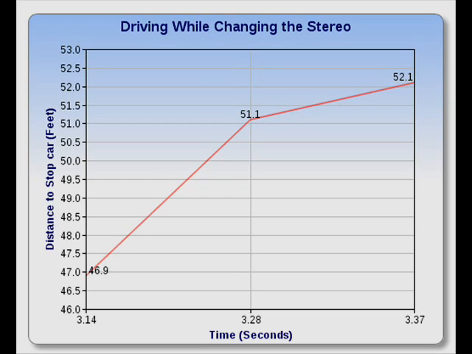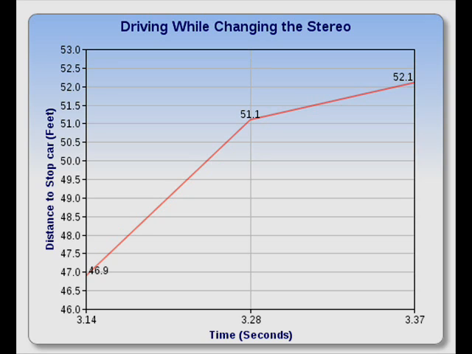The third part of our experiment that we carried out was having a person drive the car while attempting to change the stereo. Like all other graphs to this point, we can see a positive upward trend between total reaction time and total reaction distance. From this graph, we can see that reaction times are somewhat higher than they were for driving with no distractions, but not as high as when someone was in the car.